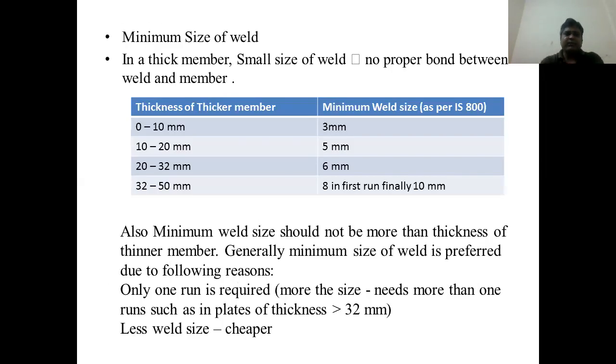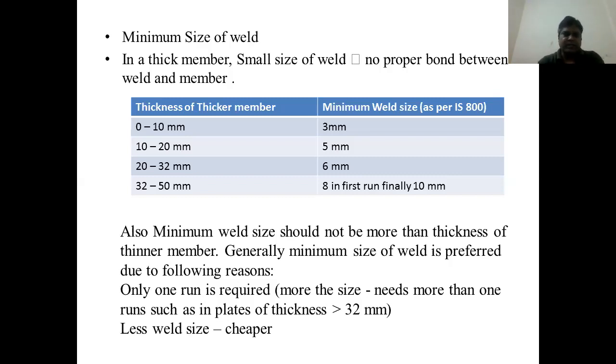Now, minimum size of weld. In a thick member, with a small size of weld, there is no proper bond between the weld and the member. So please note here the table: thickness of thinner member and minimum weld size. For 0 to 10 mm, 3 mm; 10 to 20 mm, 5 mm; 20 to 32 mm, 6 mm; 32 to 50 mm, 8 mm; and finally, 10 mm. That is, the minimum weld size is 3 mm.